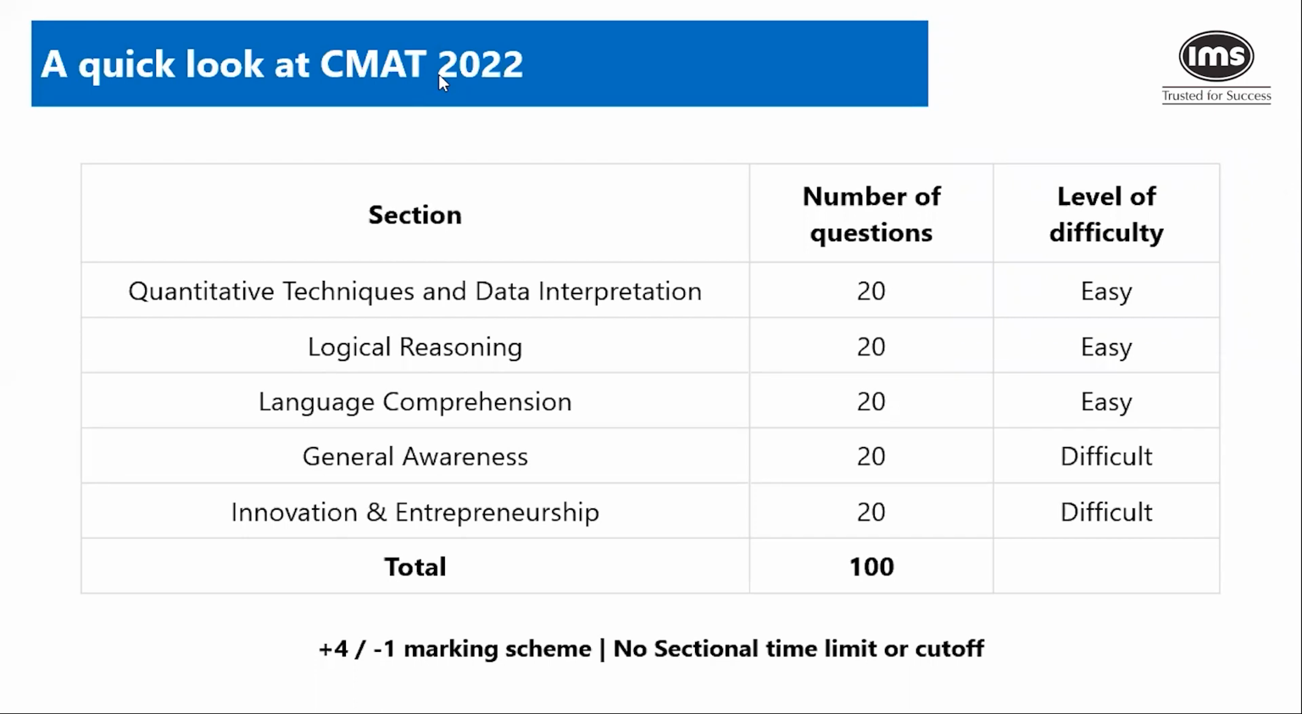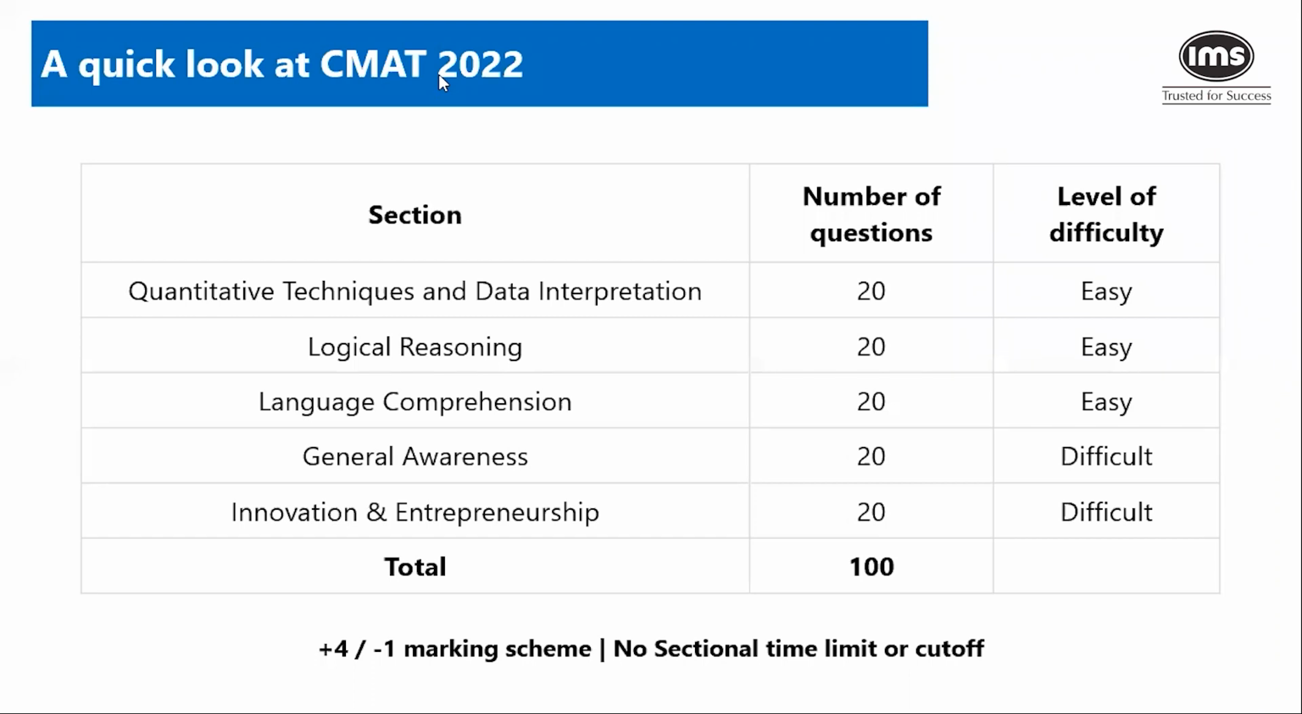So innovation and entrepreneurship is now a mandatory section, and in all the other sections the number of questions has gone down from 25 to 20. In each of the 5 sections you have 20 questions now, making it a 100-question paper. The time limit is the same, which is 180 minutes.